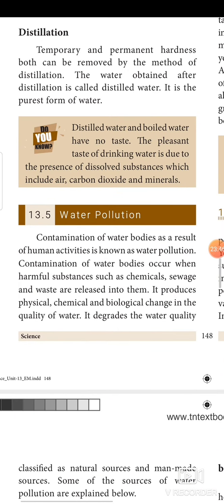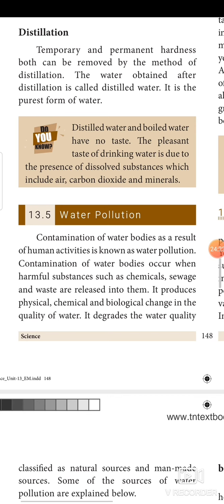Next we are going to see the very important foremost topic, water pollution. Contamination of water bodies as a result of human activities is known as water pollution. Contamination of water bodies occurs when harmful substances such as chemicals, sewage and waste are released into them. It produces physical, chemical and biological changes in the quality of water. It degrades the water quality and renders it toxic to living organisms. Drinking polluted water has serious negative effects on human health.